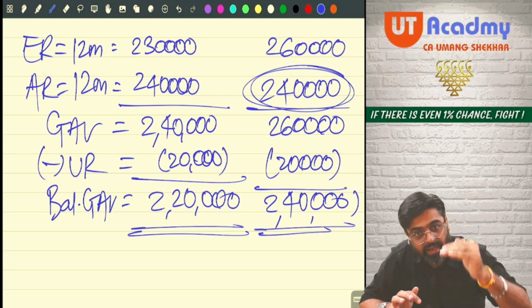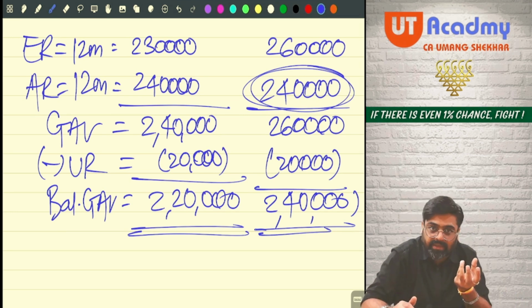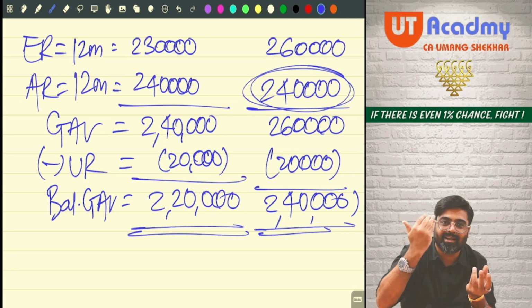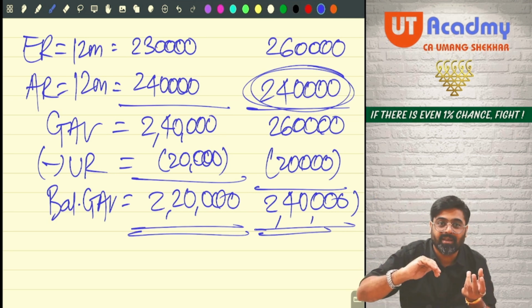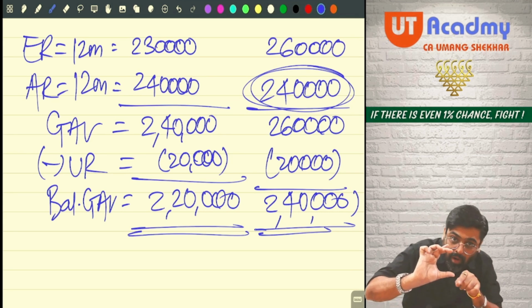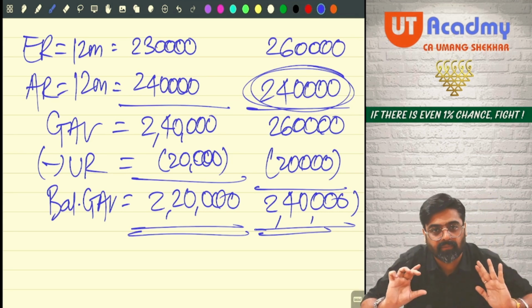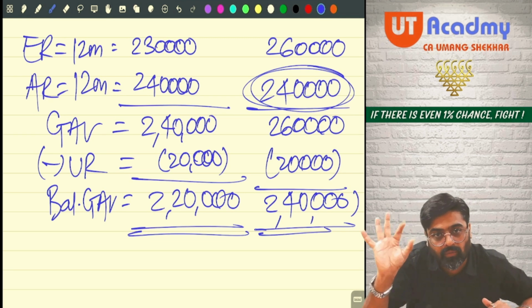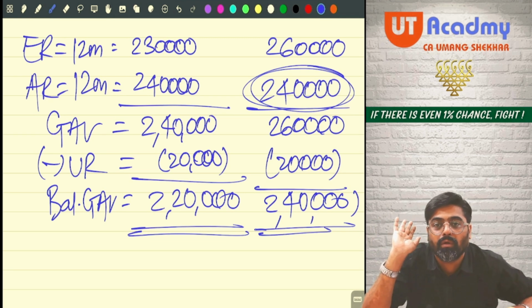First, compare expected rent and actual rent. Calculate GAV. How to calculate GAV? You know. If there is no vacancy, directly compare. If there is vacancy, add vacancy rent and all. GAV is calculated. From that GAV, reduce unrealized rent. Balance GAV will be your final taxable annual value. From that you will reduce municipal taxes paid.